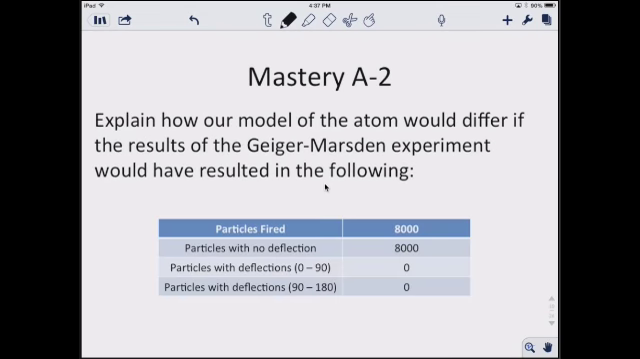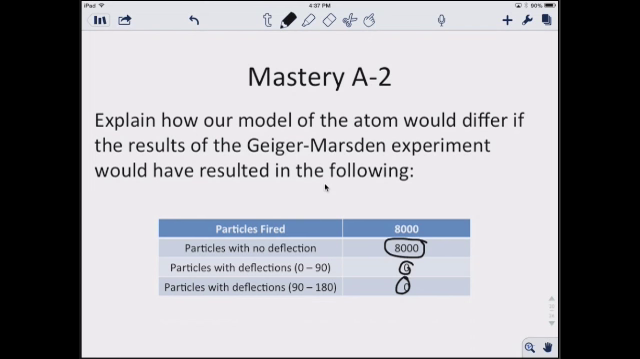Our next one says, explain how our model of the atom would differ if the results of the Geiger-Marsden or the Rutherford gold experiment would have resulted in the following. We would have 8,000 with no deflection, 0 and 0.